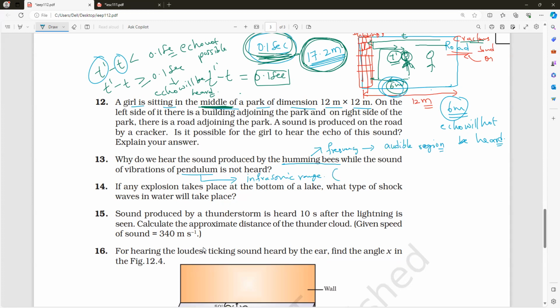Unless the pendulum makes a greater frequency, you cannot hear it. So normal vibrations we cannot hear, because they produce infrasonic sound. Do you understand?